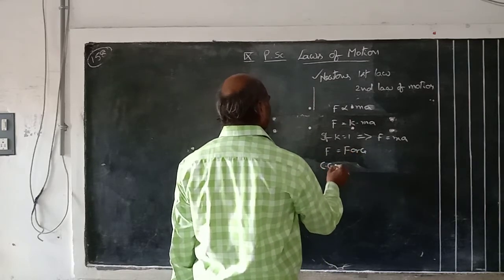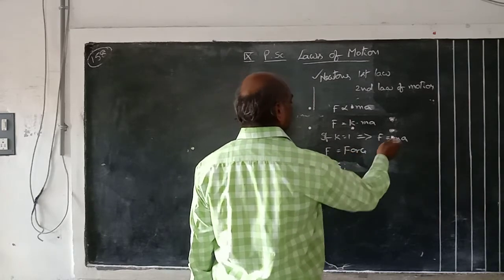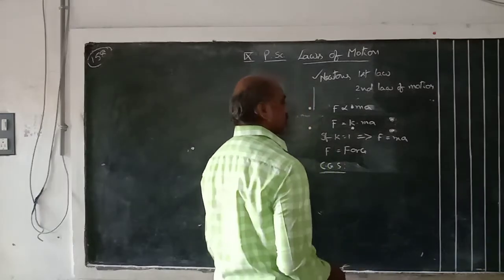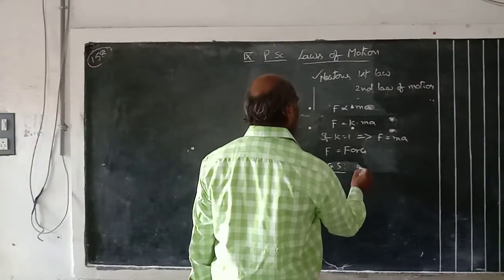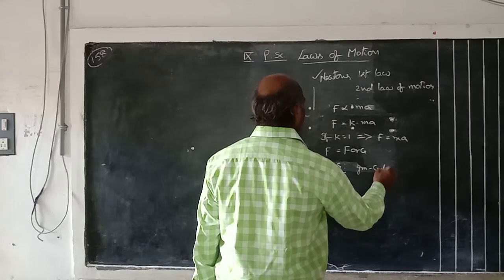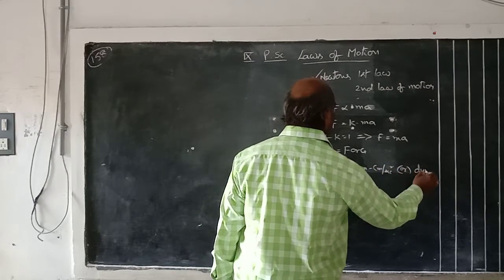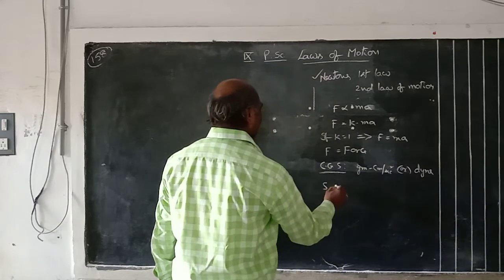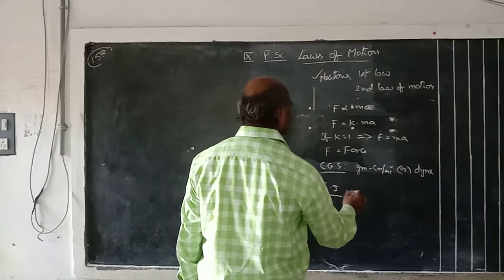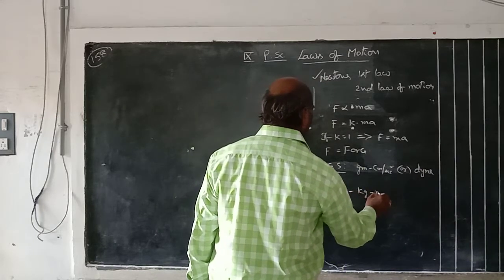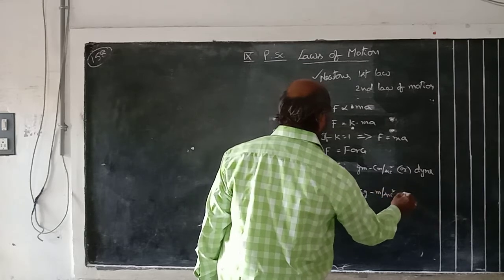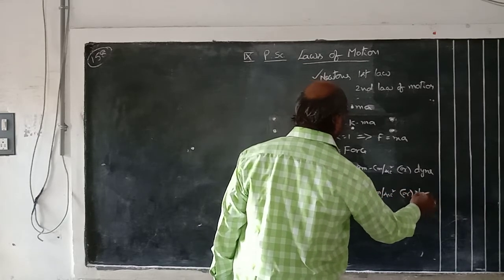What are the units of force? CGS units are gram centimeter per second square, or dyne. SI units are MKS units, kg meter per second square, or Newton.